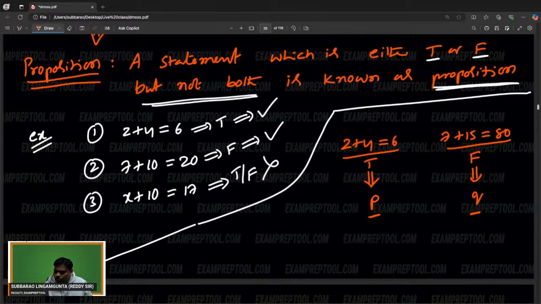Between these two propositions, I can keep the OR operator. I can keep the AND operator. I can keep the implies operator.